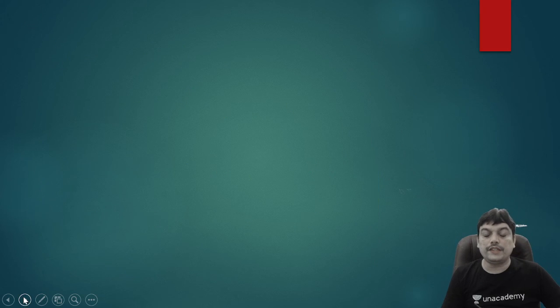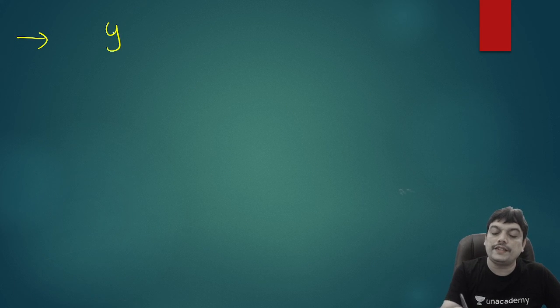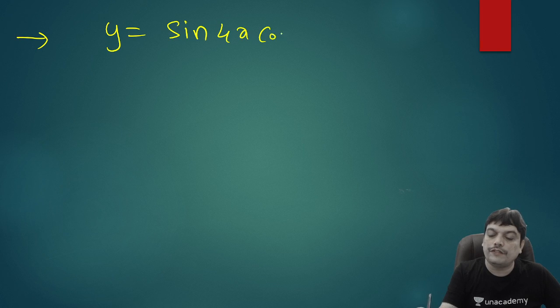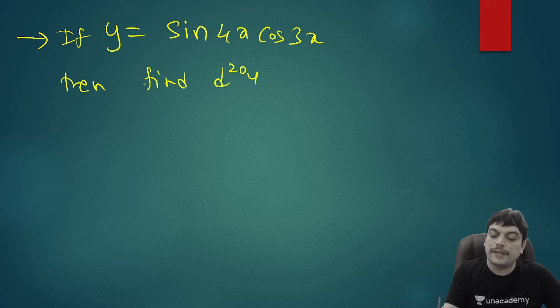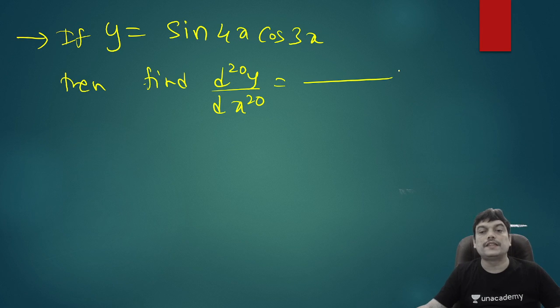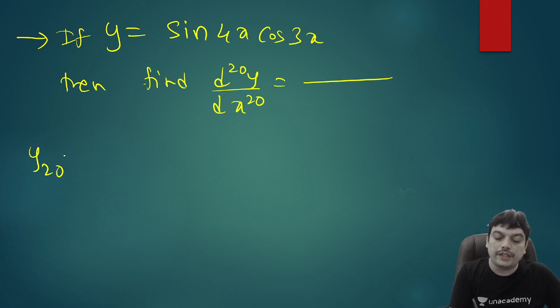So one more question for this topic. Suppose you have y is equal to say sine of 4x into cos of 3x. I want to find out d power 20 y by dx power 20. So what is the meaning of this? This is same as finding the 20th derivative y20. So y20 is only your d power 20 y by dx power 20.